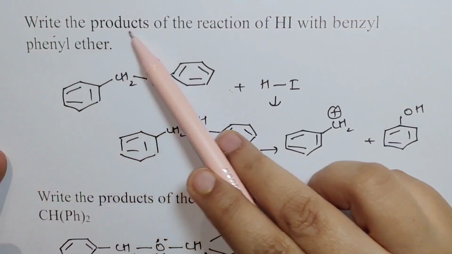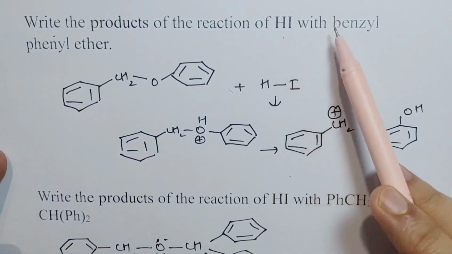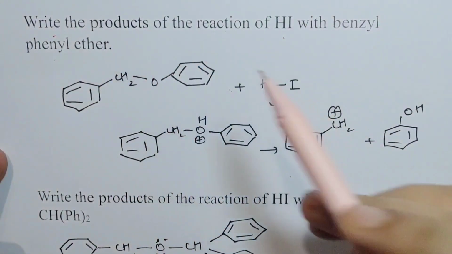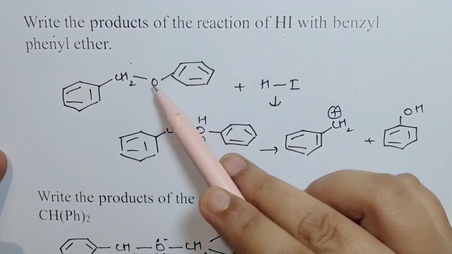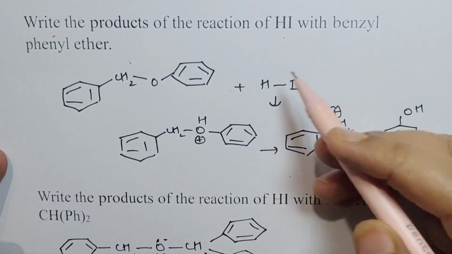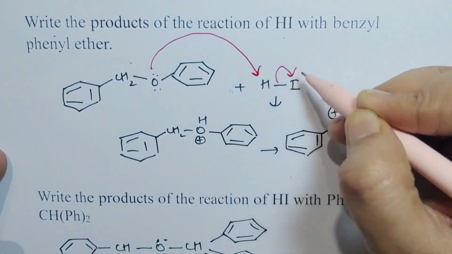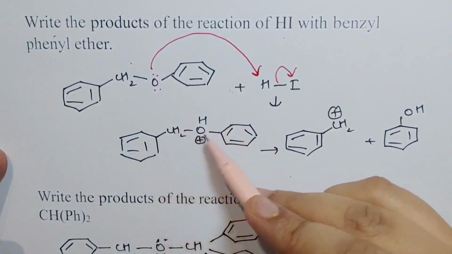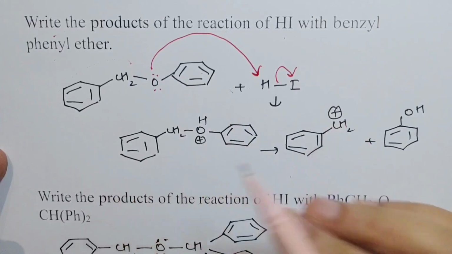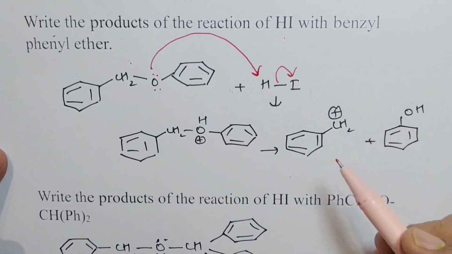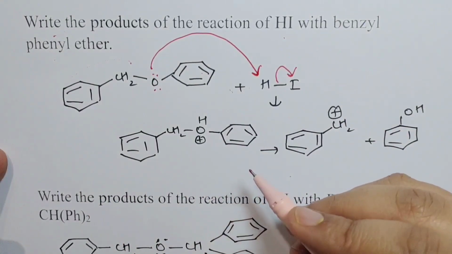Next question is, write the products of a reaction of HI with benzyl phenyl ether. So this is your benzyl phenyl ether. When it reacts with HI, it would get protonated first and will form iodide ion. Now, once it's protonated, generally in case of aliphatic Rs, the reaction takes place by SN2 mechanism.